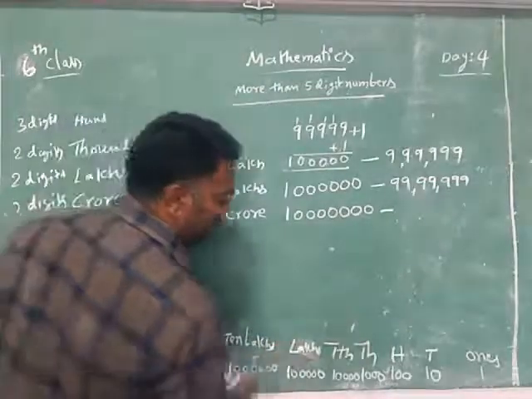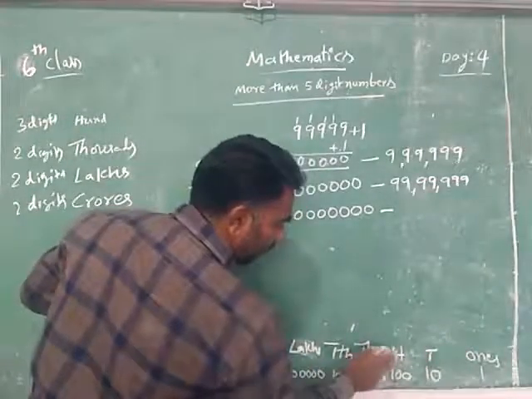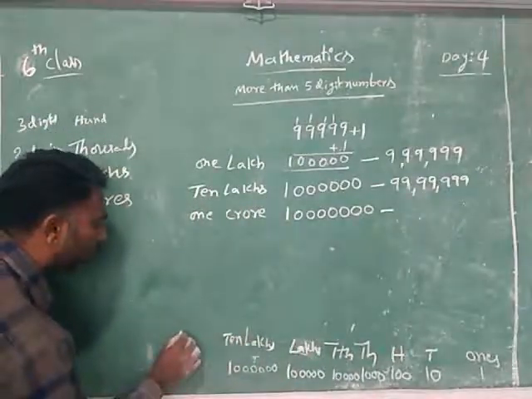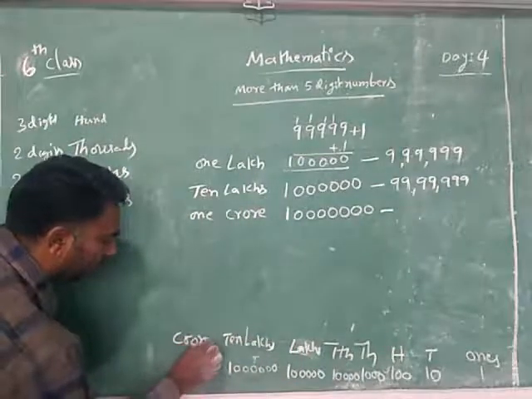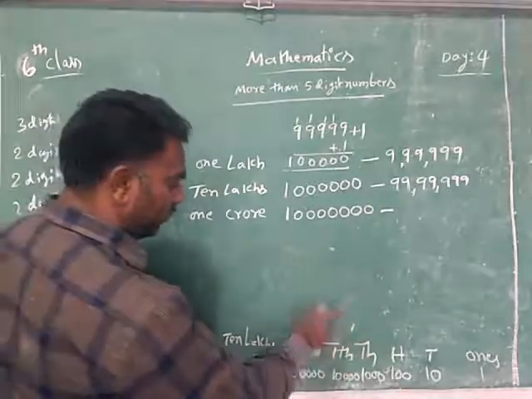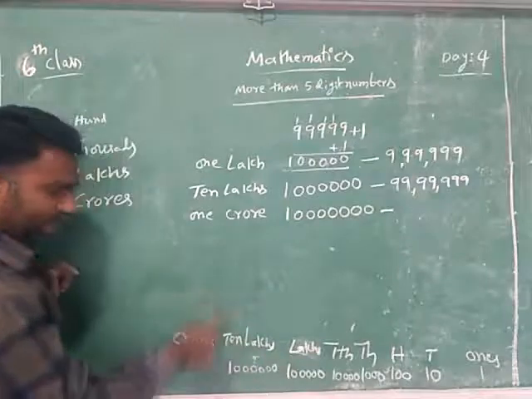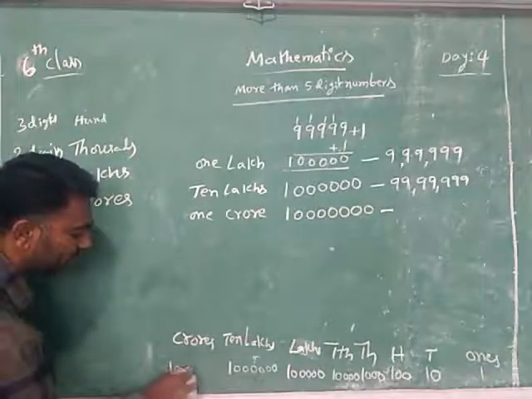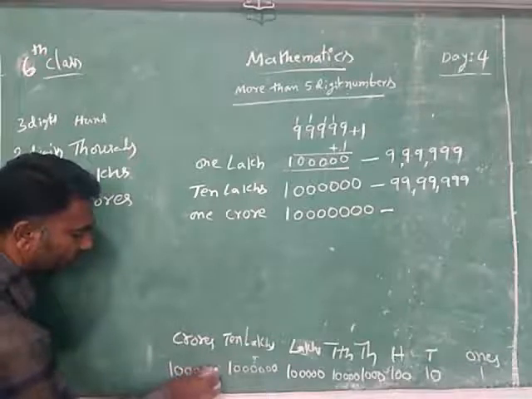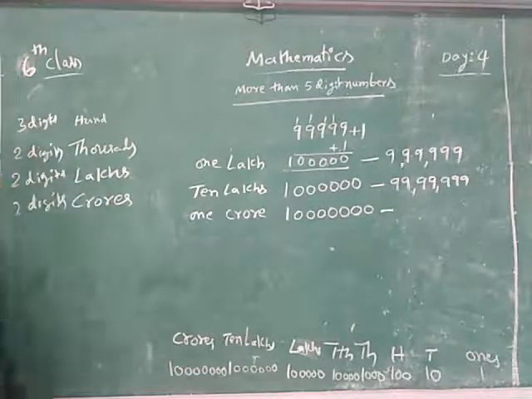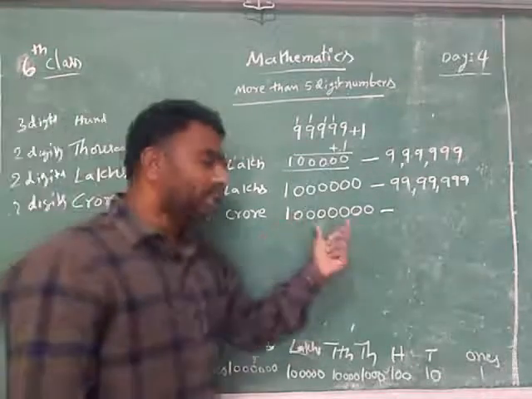What is the next place? 1, 2, 3, 4, 5, 6, 7. The eighth place is the crores place: ones, tens, hundreds, thousands, 10,000s, lakhs, 10 lakhs, crores. How do you write a crore? 1 after 7 zeros is called 1 crore, and these are the 8 digit numbers.